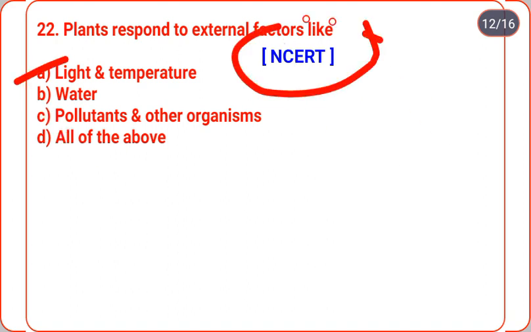Option A is correct, option B is correct, option C, is it incorrect? No, it is also correct. So our correct answer is D: light, temperature, water, pollutants and other organisms, plants respond to all these external factors.